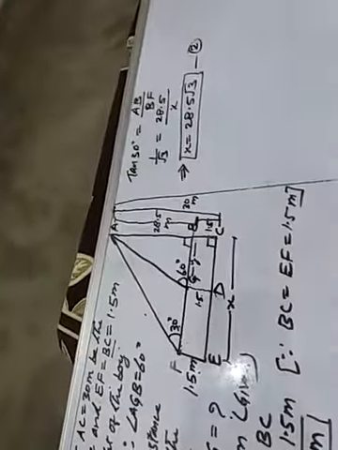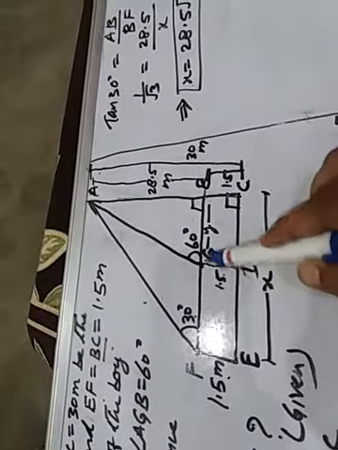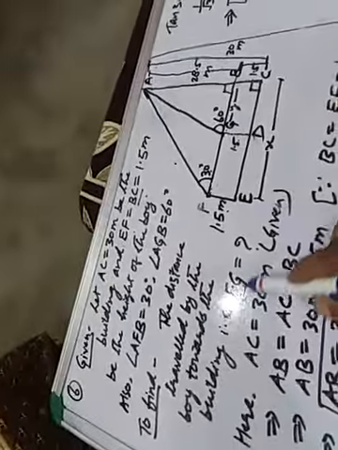What is ultimately we have to find out? FG we have to find out.